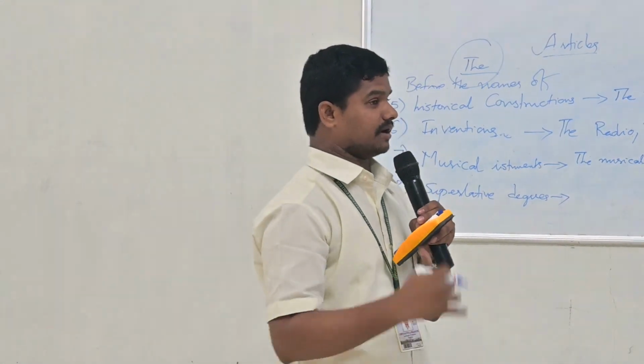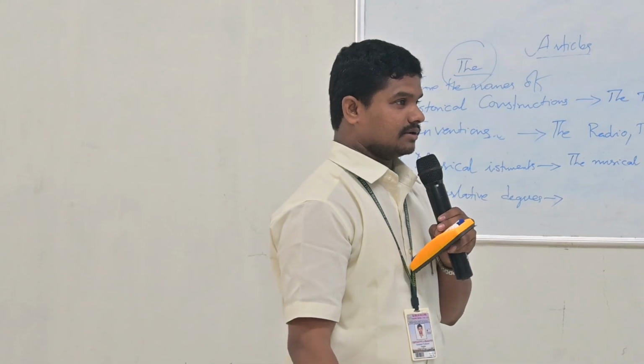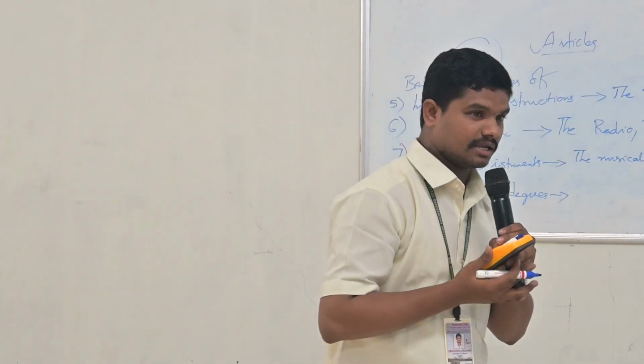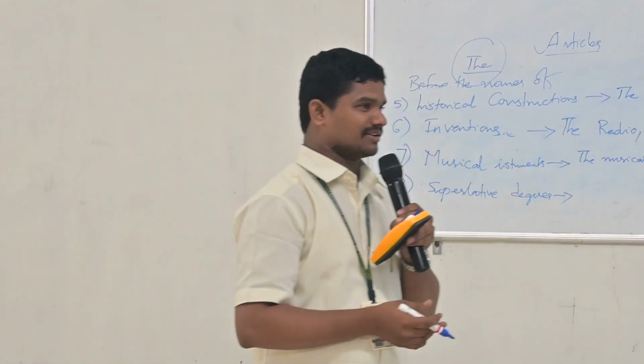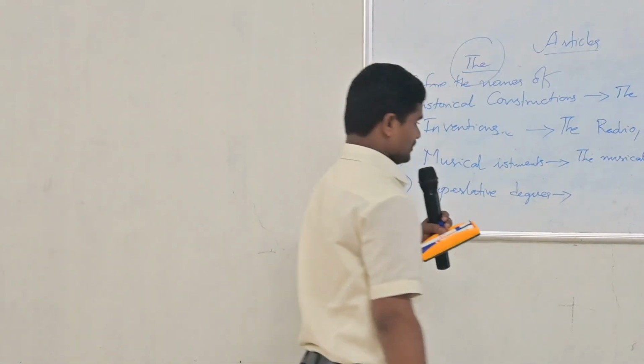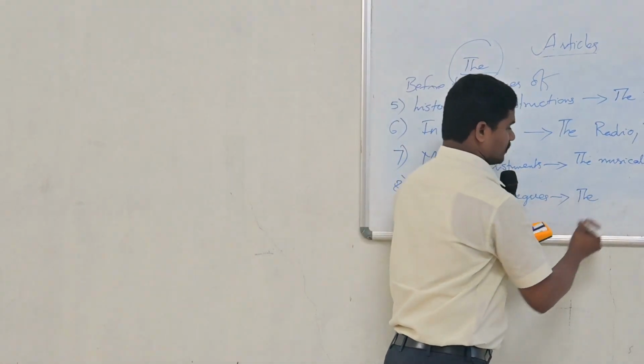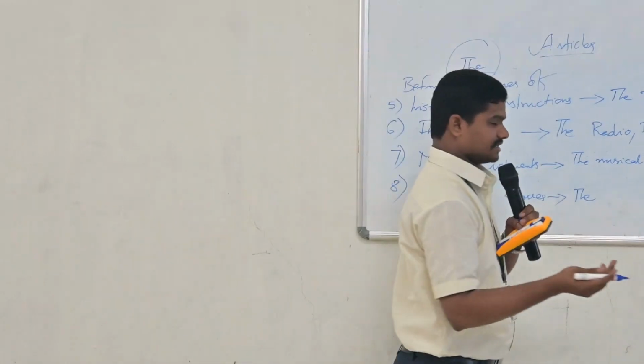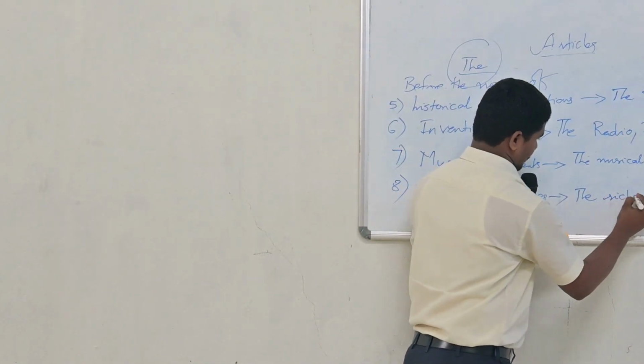Then what is the comparative degree? Poorer. And what is the superlative degree? Poorest. Rich, richer, richest, the richest.